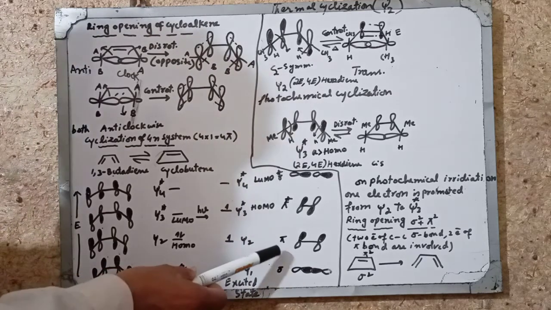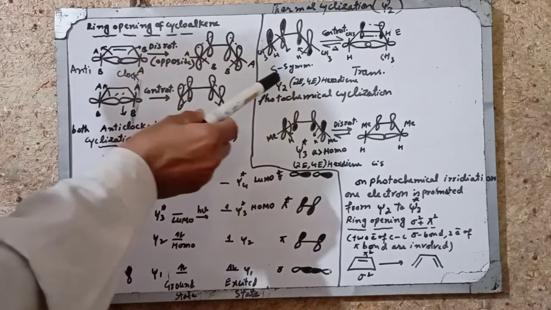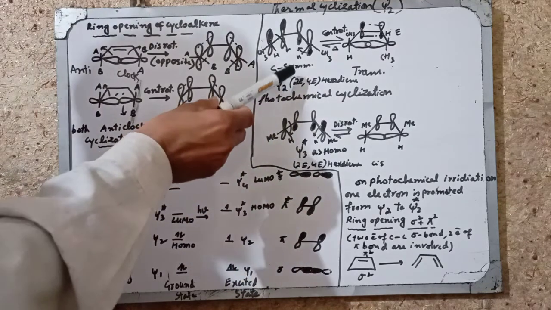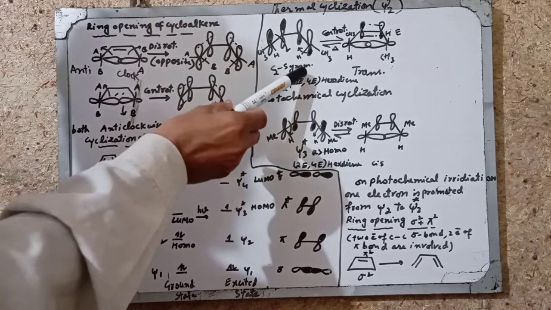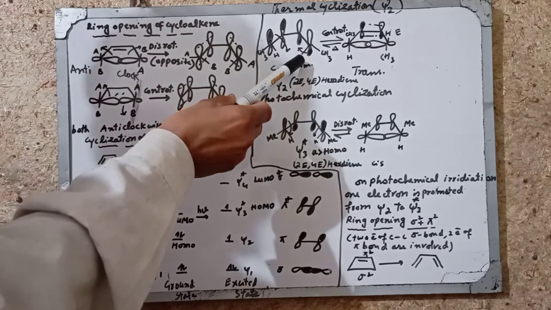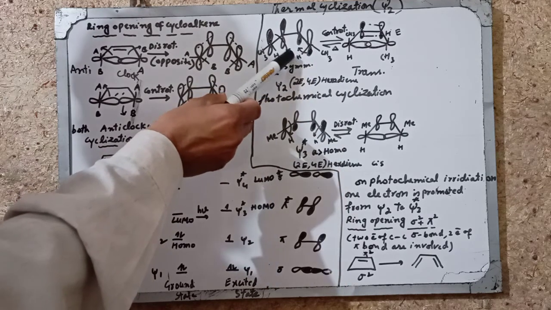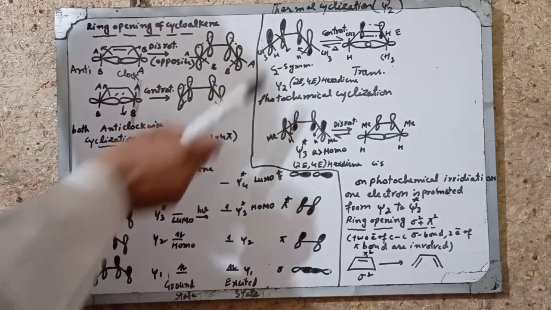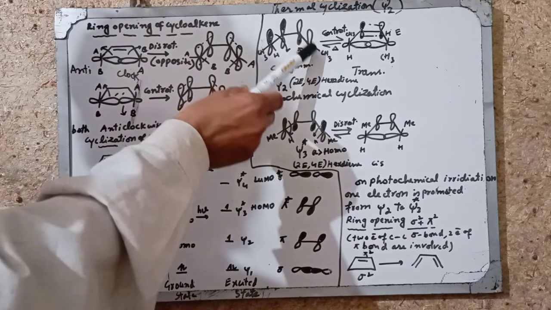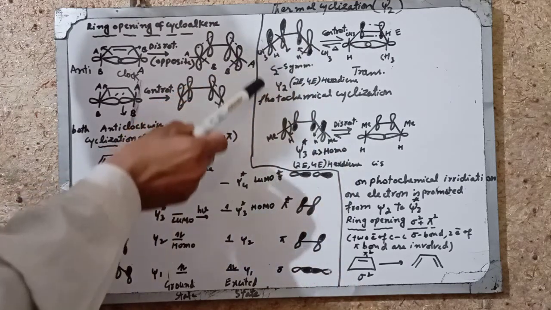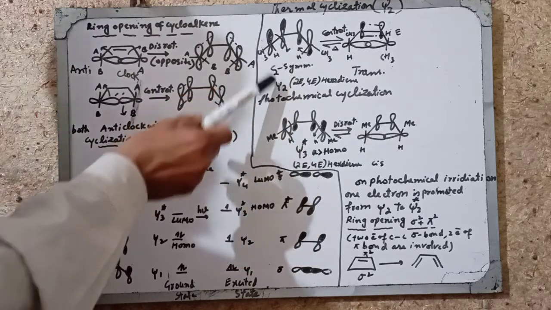This is the cycloalkene. Now this is C2 symmetry. When it is rotated at 90-degree angle, then in this configuration it becomes indistinguishable. This is symmetrical, this is also symmetrical, these overlap and form 1,3-butadiene.